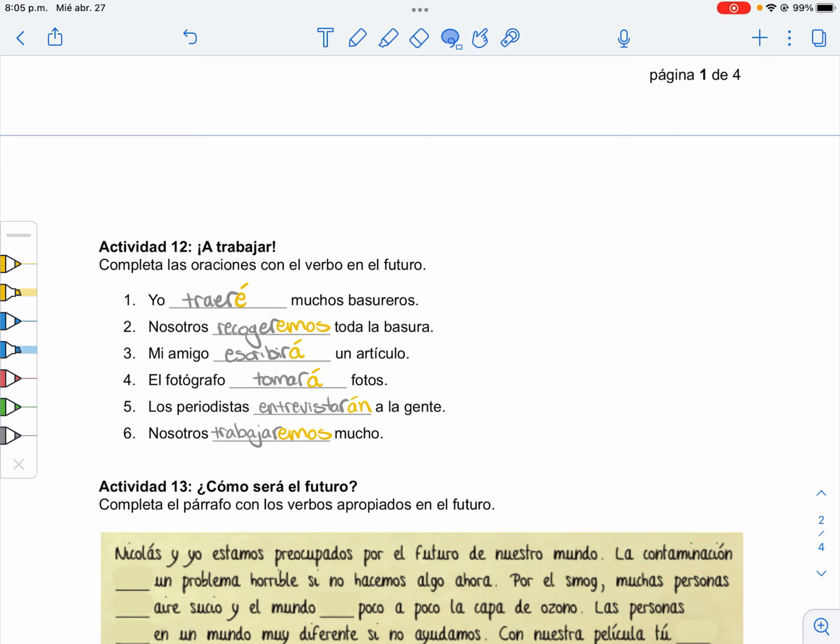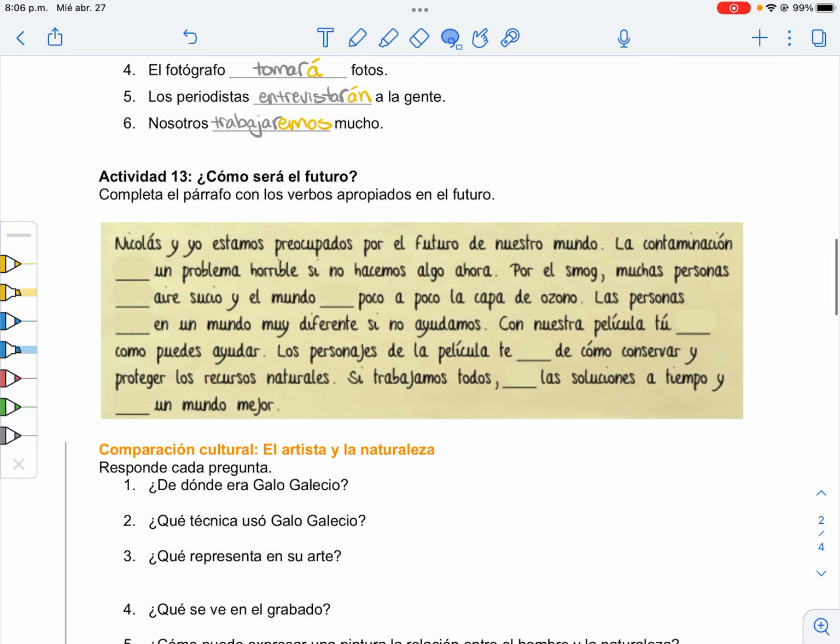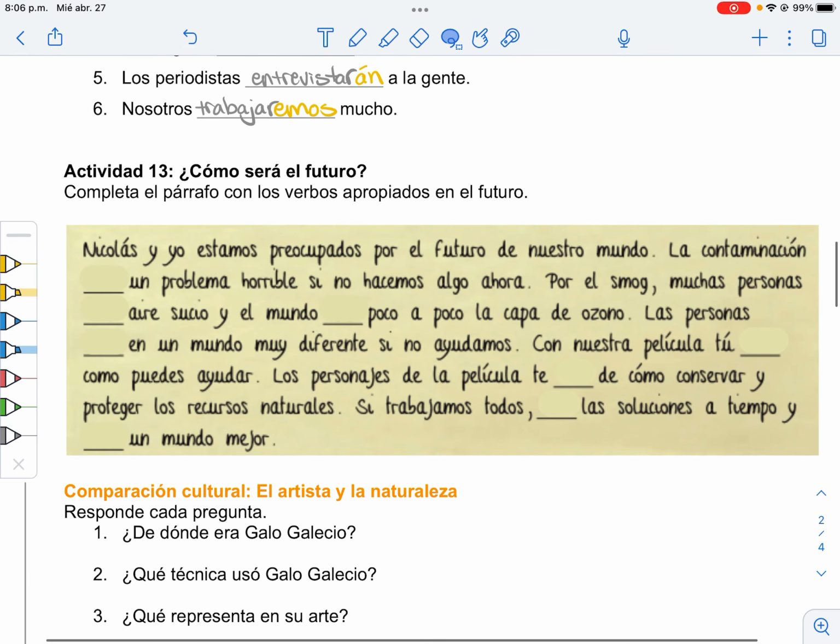Now I'm also going to talk you through 13 just because it's there and we have time. So, 13, we're going to read the story. We're going to figure out what verb goes in the blank, and then we're going to put our future ending on it. Okay, Nicolás y yo estamos preocupados por el futuro de nuestro mundo. Oh no, Nicolás and I are worried, we're preoccupied about the future of our world.